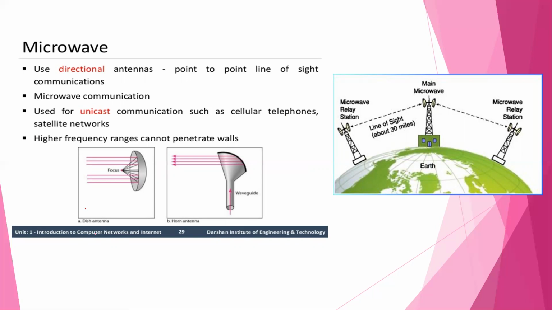Here is an example of a dish antenna. It focuses on a single beam. All are in straight lines. These are microwaves, which only travel in straight lines. A horn antenna is another example.